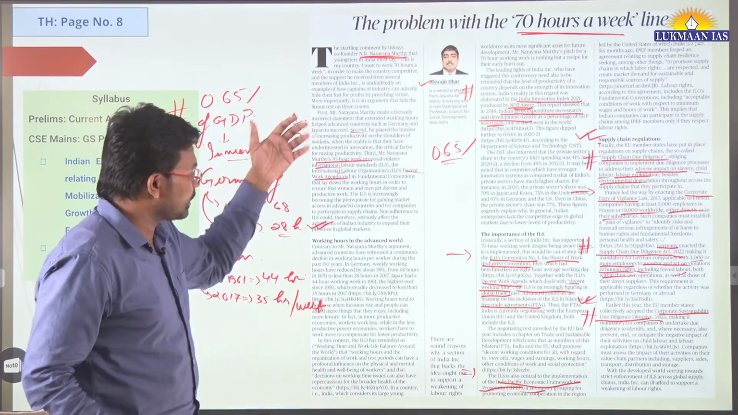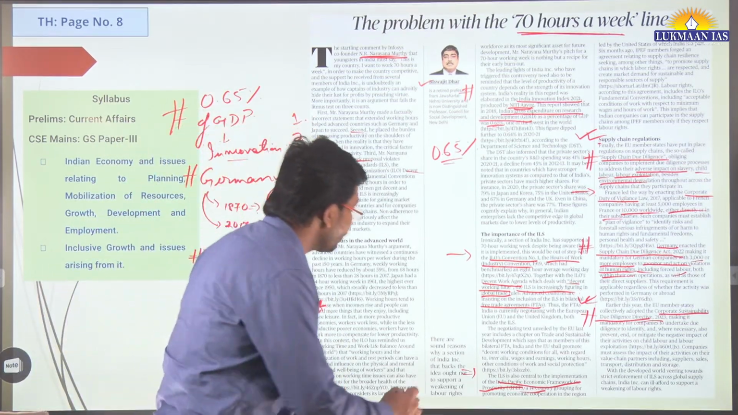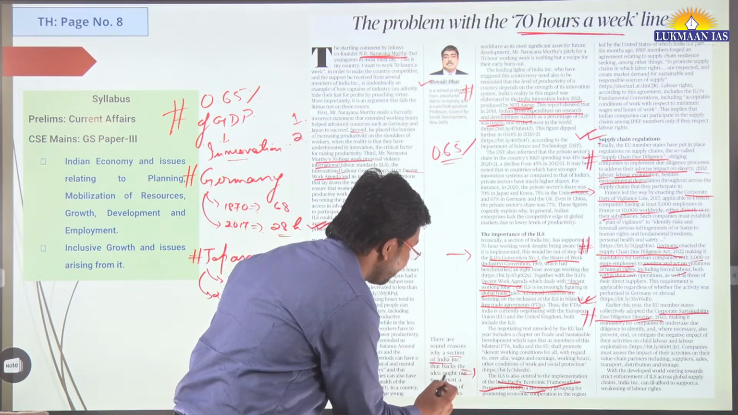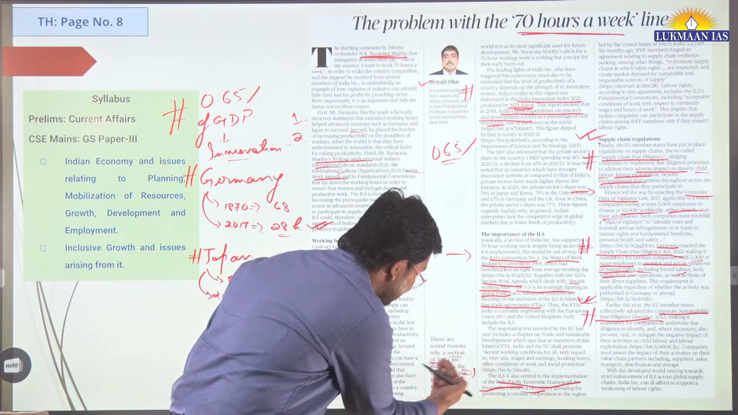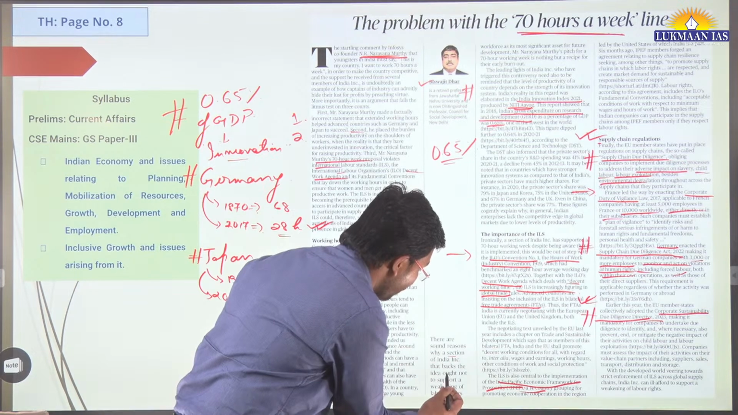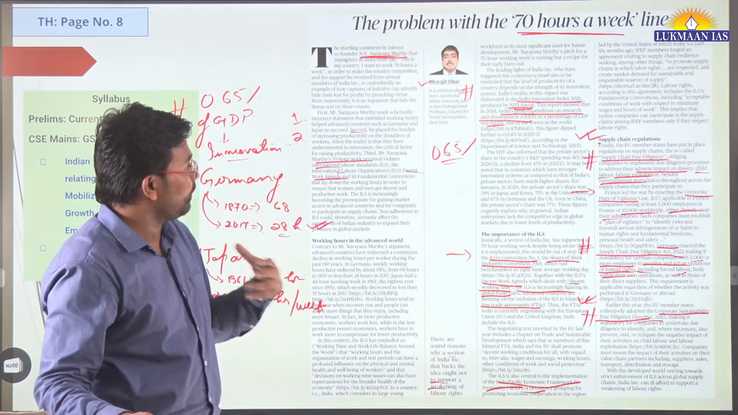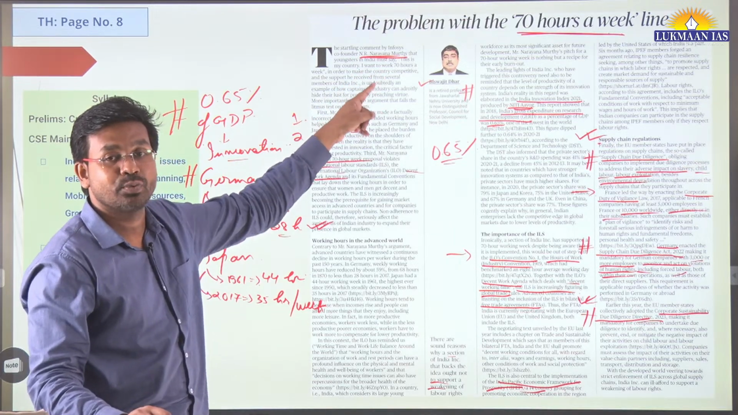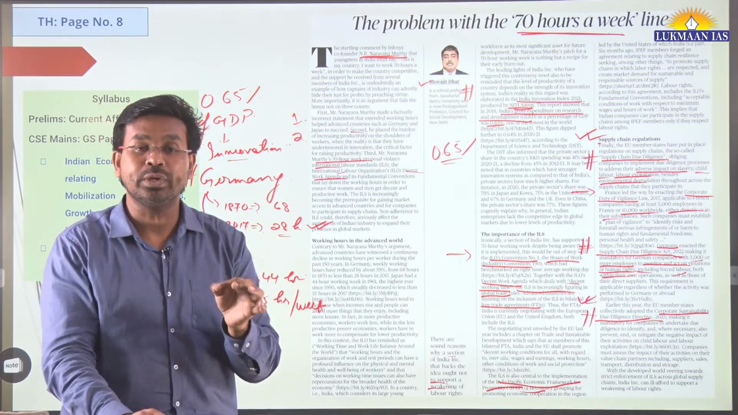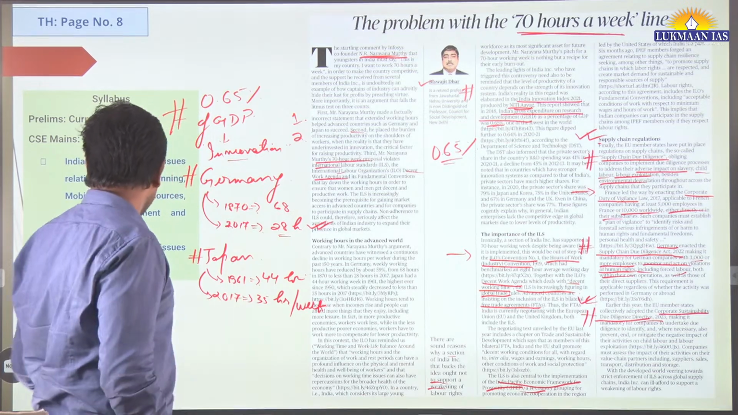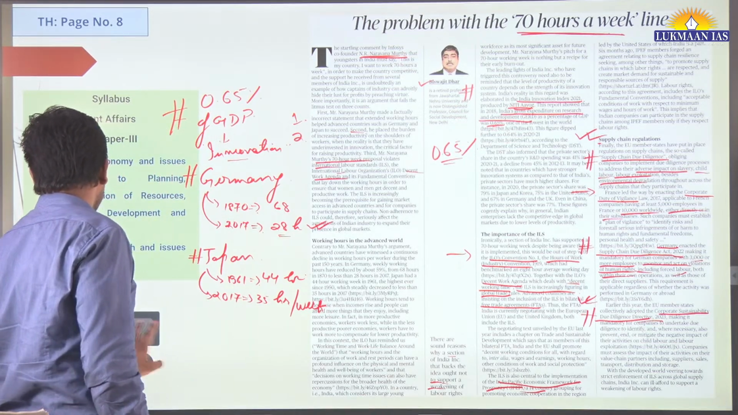So finally, the author says that there are sound reasons why a section of India that backs the idea ought not support a weakening of labor rights. So if we support this 70 hours work week, it is going to weaken the labor rights. It's going to weaken the human rights also of the labor class people.